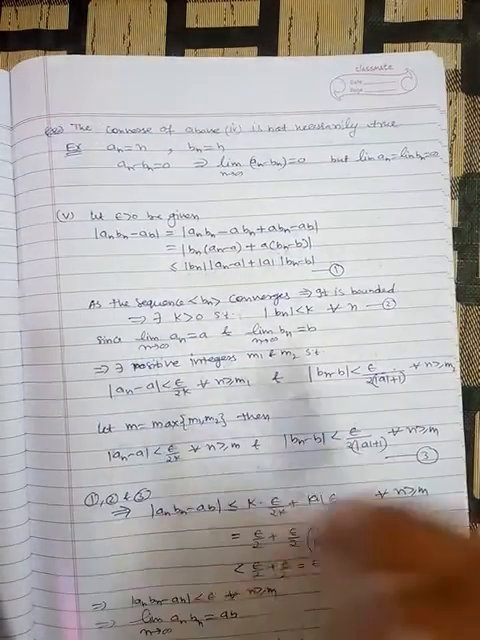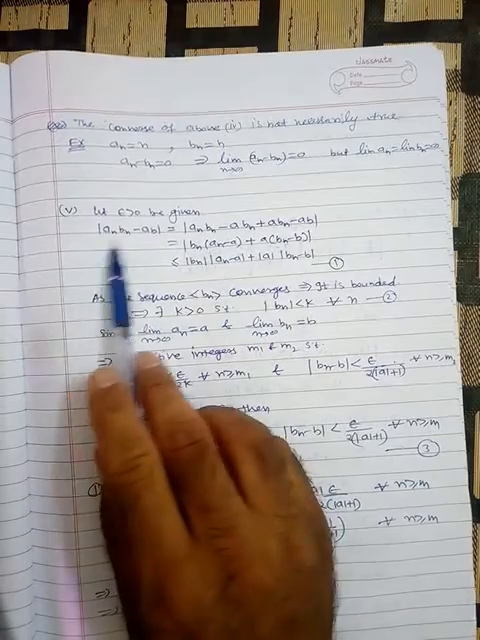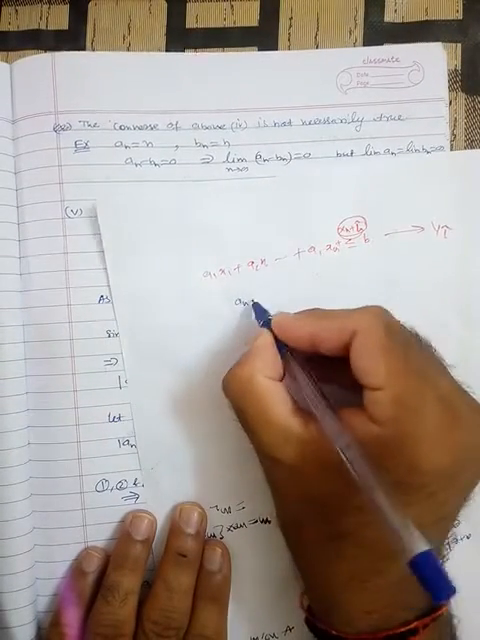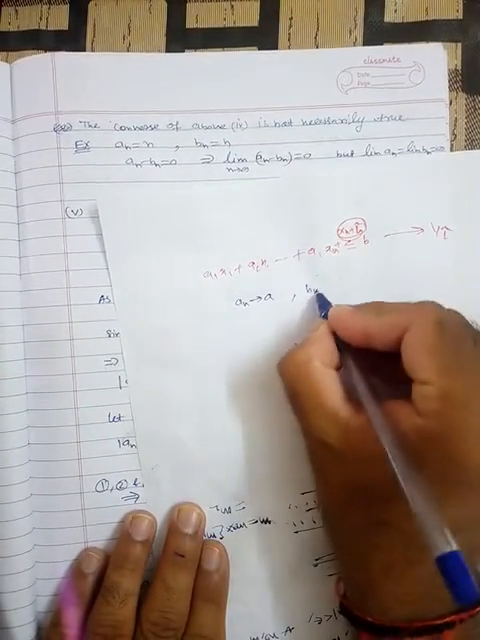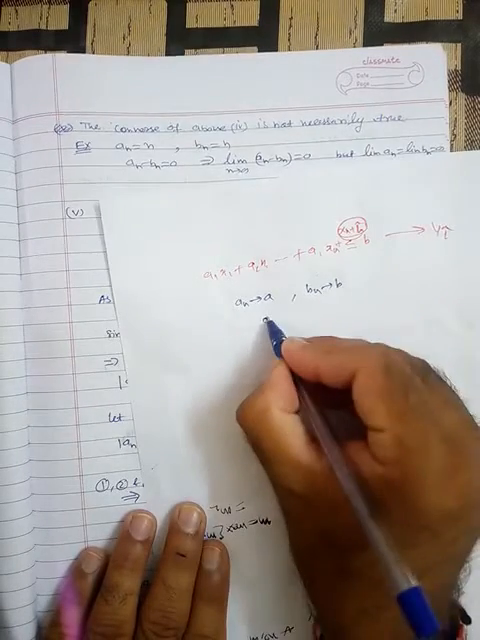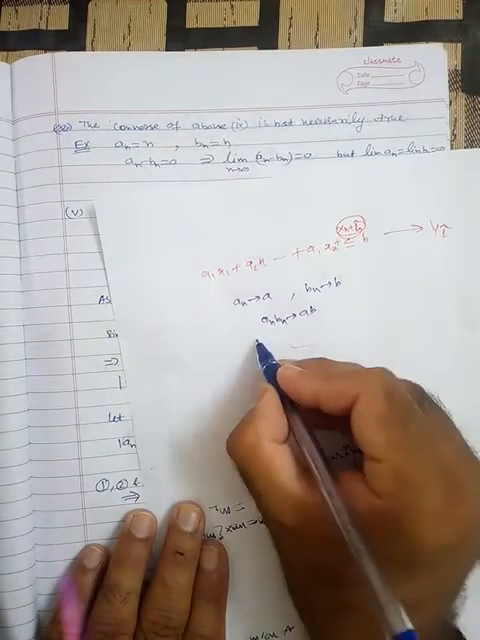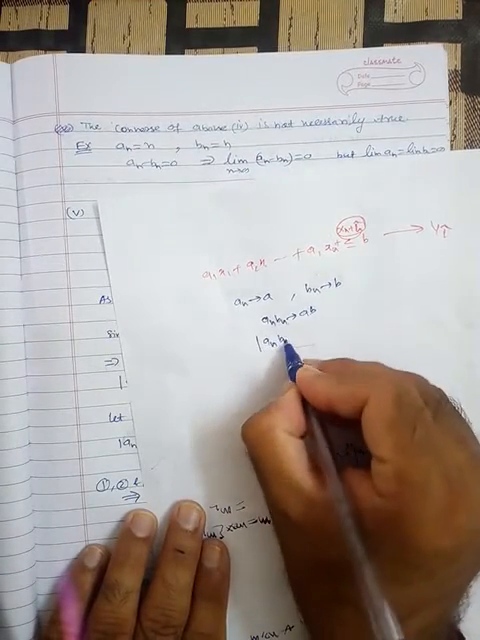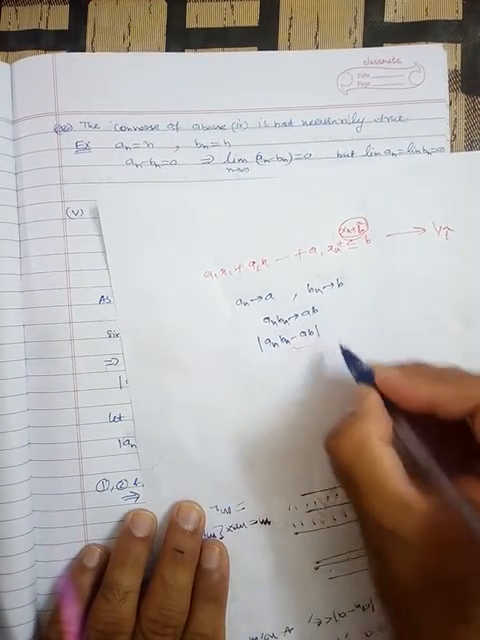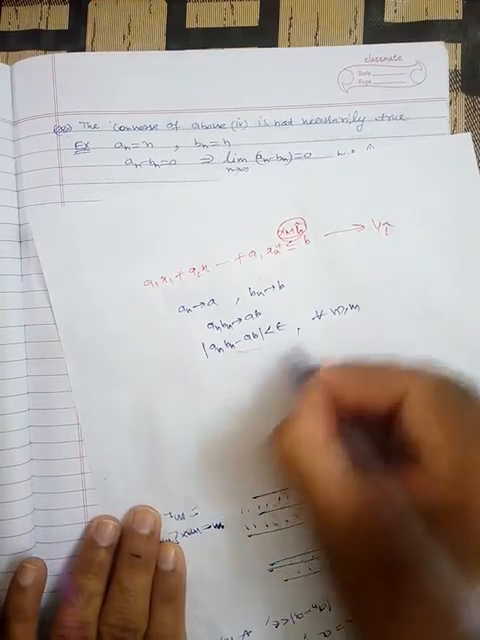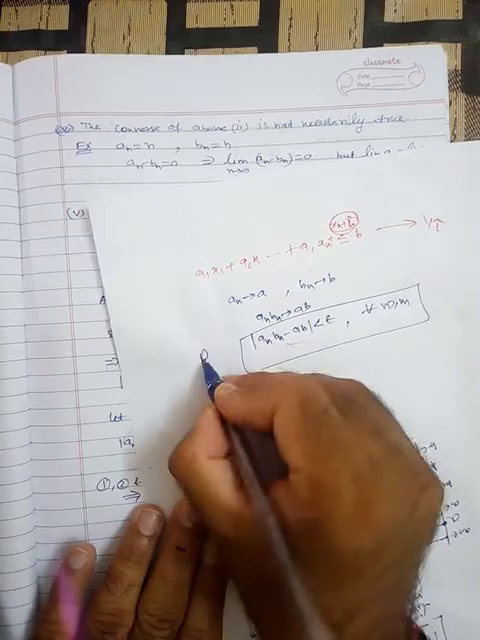Now the fifth part. The fifth part is related to the product. So here we have to prove that if an tends to a and bn tends to b, then an bn tends to ab. This is our target. That means what is our target? To show that the magnitude of an bn minus ab is less than epsilon for all n greater than or equal to m. This is what is required to prove.